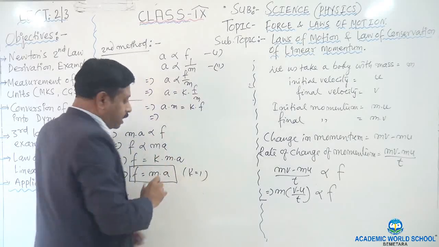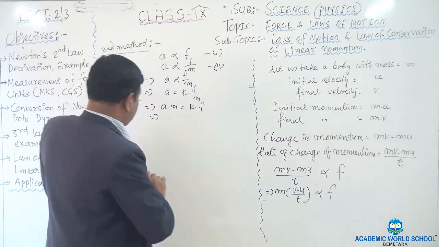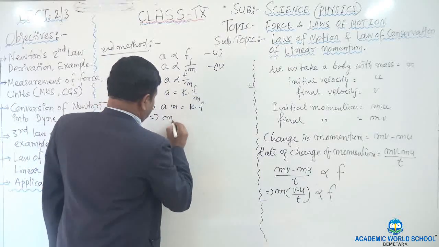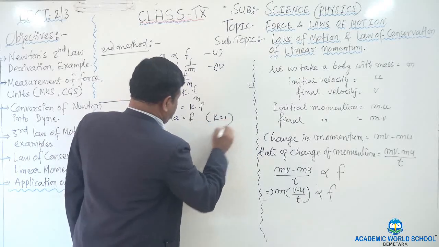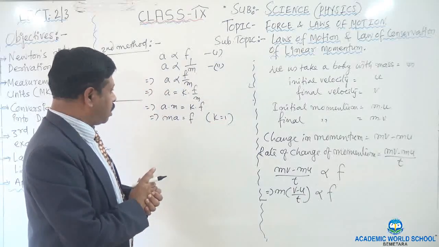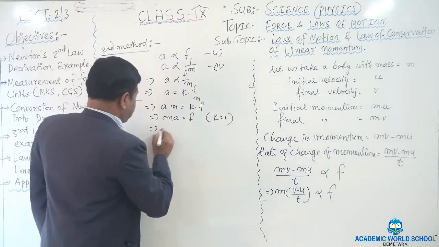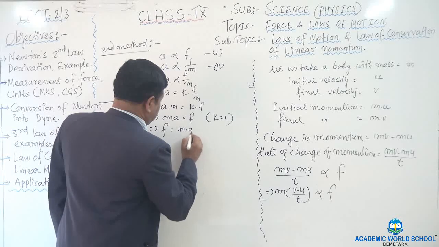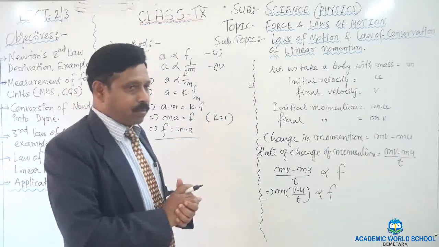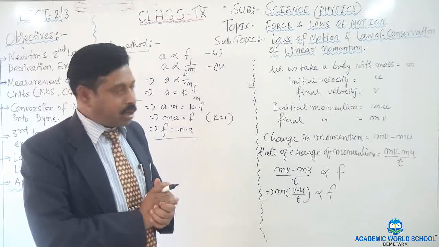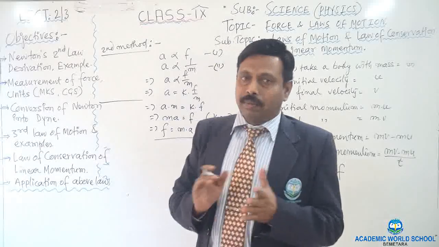Or I can rearrange it to write it in this way: MA is equal to F when K is equal to 1. Okay? When K is equal to 1, then I will get F is equal to M into A. Again I am getting that force is the product of mass and acceleration. So this is the second method. Okay? So in this way you can prove the second law of motion given by Newton.